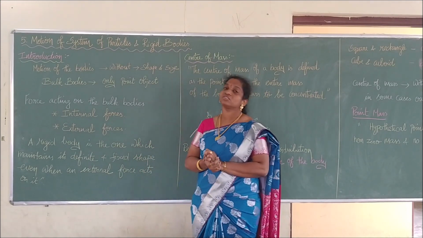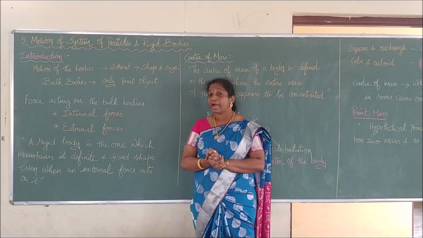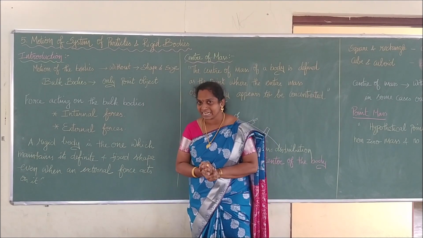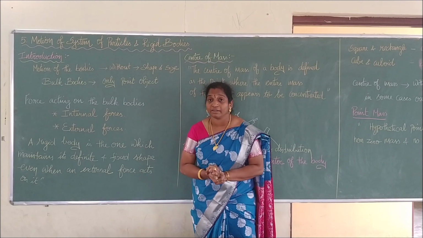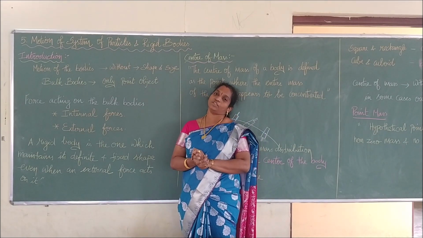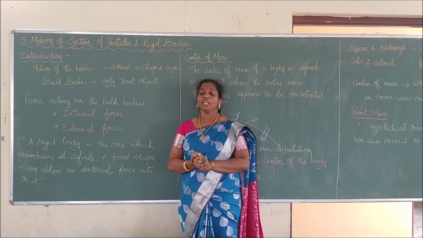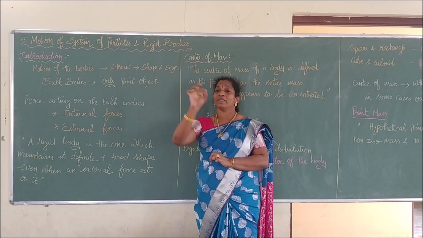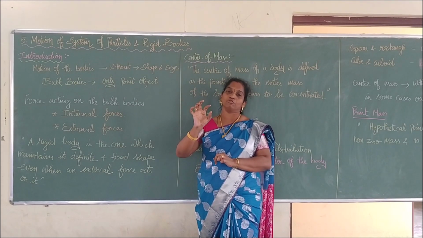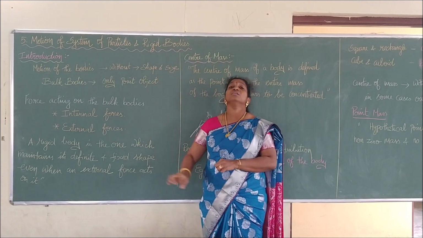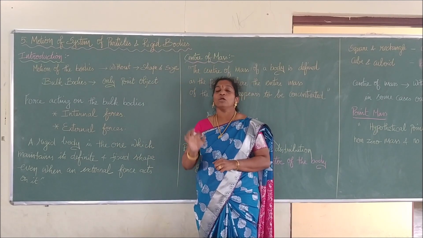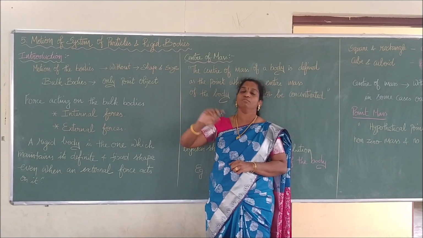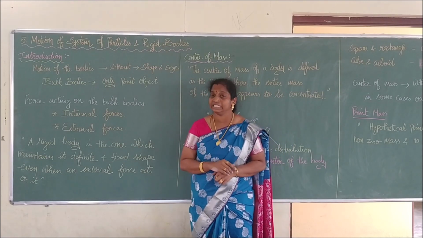Right? So for that we have considered bulk bodies, and we are going to study this lesson considering the size and shape of an object. We are going to study not only translatory motion, but both translatory and rotational motion as well as the combination of these in detail. Take the example of the motion of a wheel. The center point of the wheel moves continuously in a translatory motion, but the outside of the wheel moves in a circular rotating motion. Therefore, the motion of a wheel is an example of a combination of translatory as well as rotational motion. We are going to learn that in detail in this lesson.